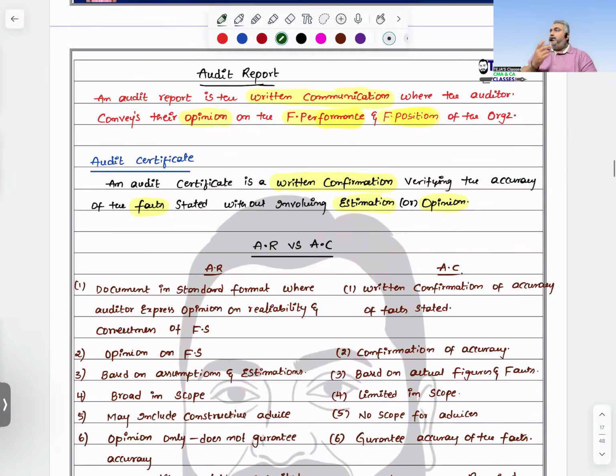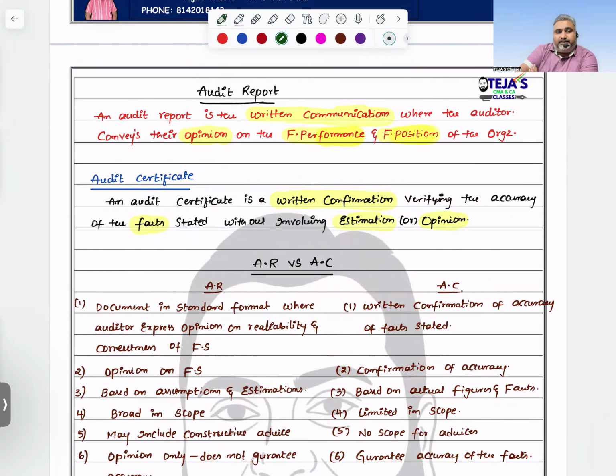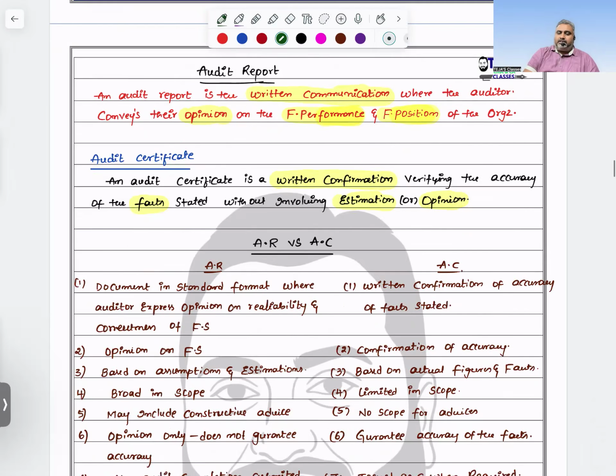Next, audit report and audit certificate, the difference is repeatedly asked nowadays. Previously it was very less, but if you check the last 3 or 4 attempts, they are giving priority to this particular question, audit report versus certificate.